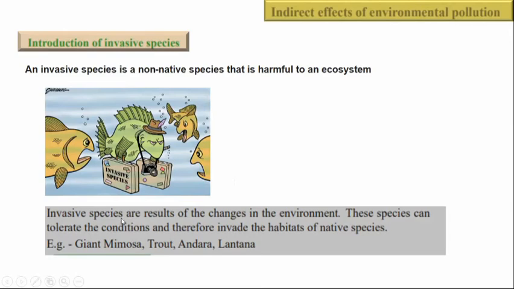Invasive species are the result of changes in the environment. These species can tolerate the conditions and therefore invade the habitat of the native. So they invade the native space. So that will also be due to the environmental pollution, right?